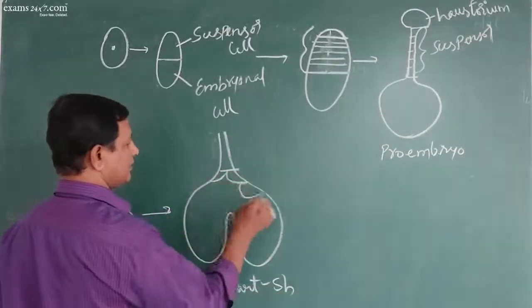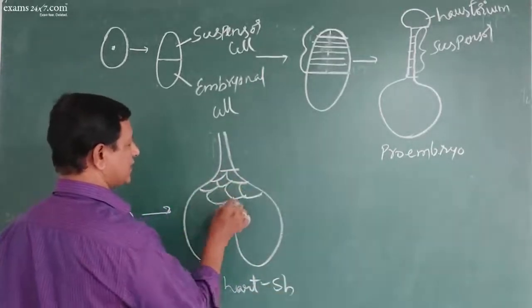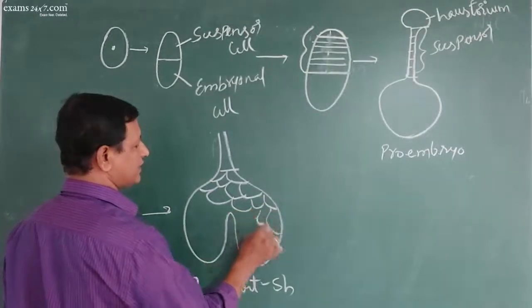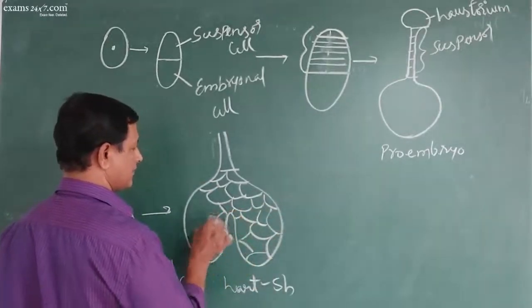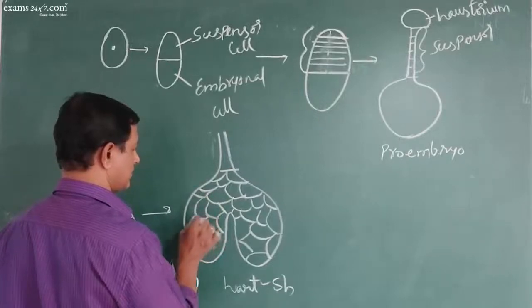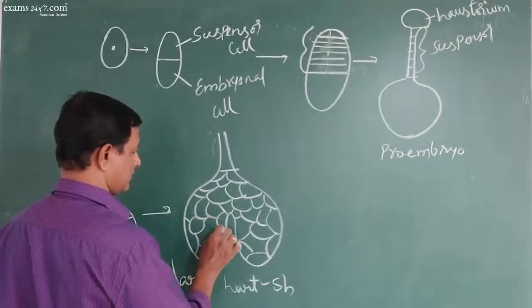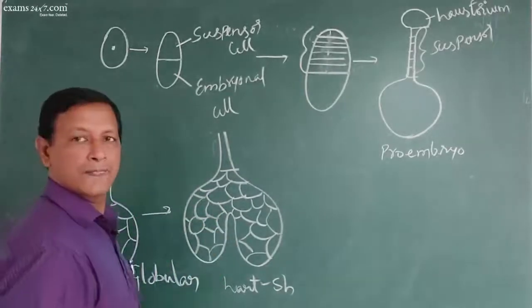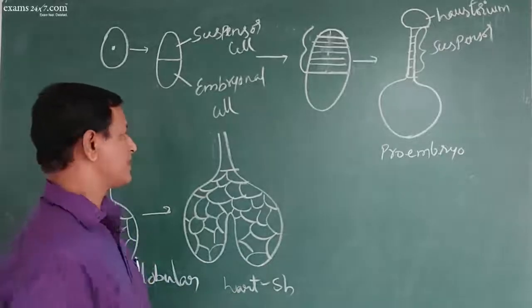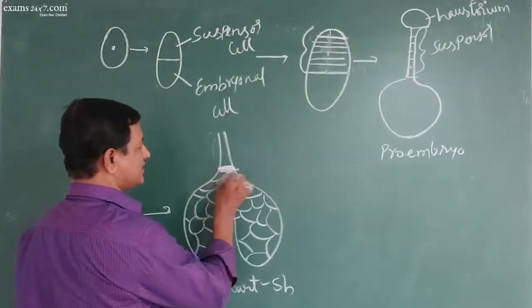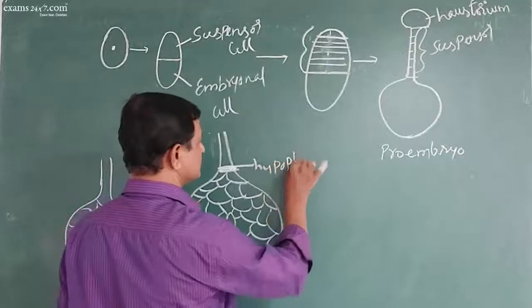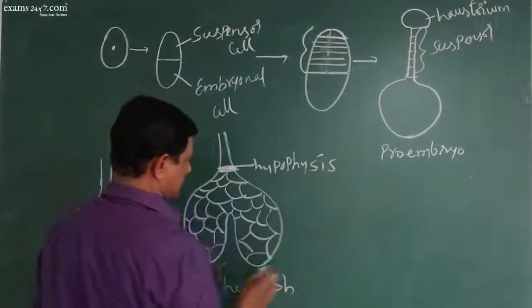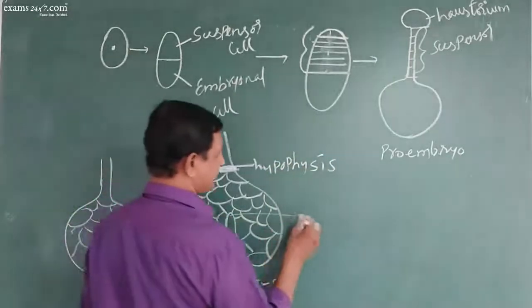Again, there will be many cells in the embryo. The continuous mitosis will take place in this embryonic structure. This is the heart-shaped embryo. Now, this end is called hypophysis. This end is called epiphysis.